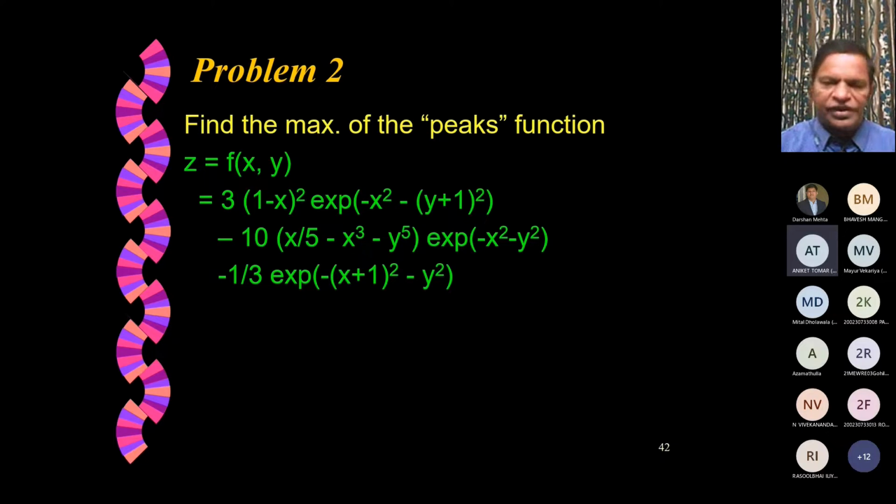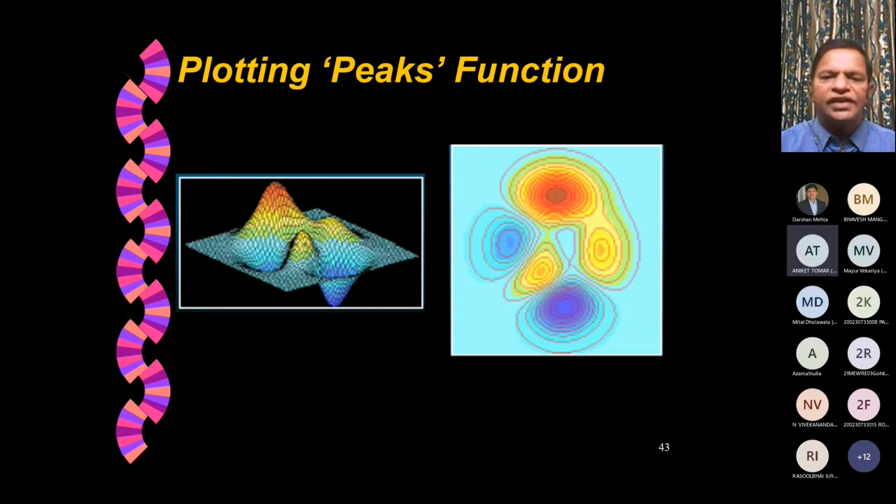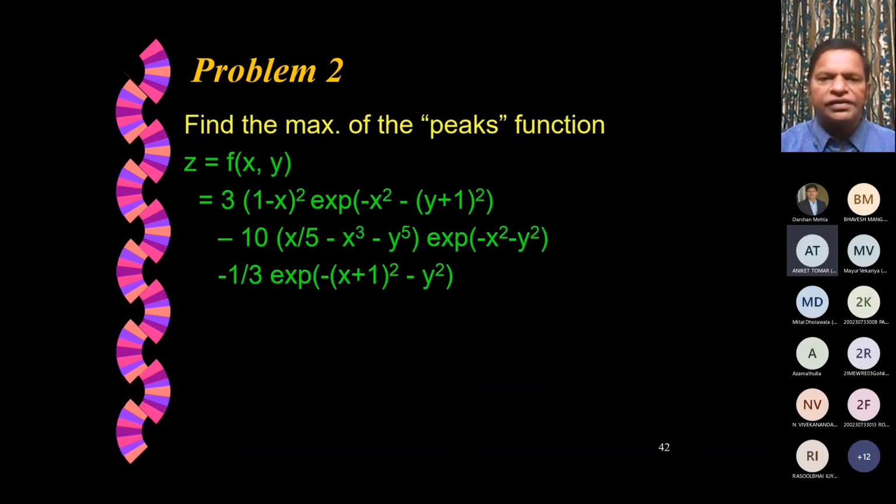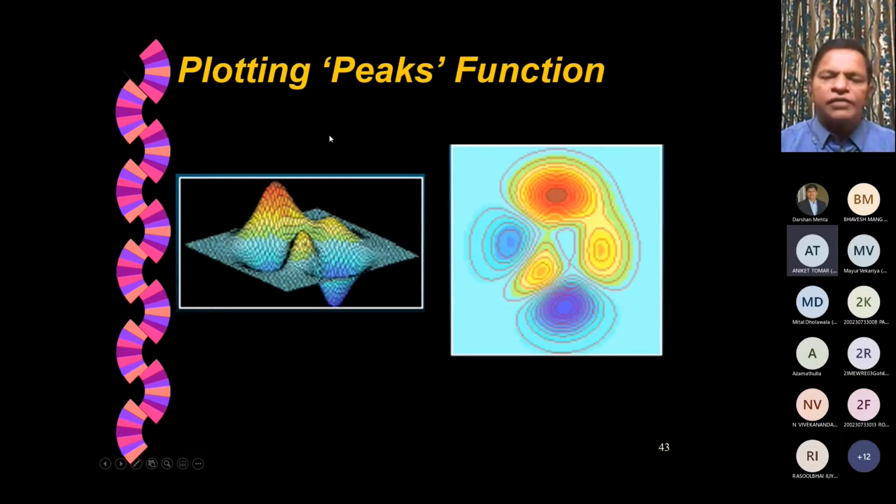If you try to plot this function for various values of x and y, with the function value z shown in the third dimension, you see it like this. There are multiple peaks and multiple valleys. Valleys are the lower points of the function, and peaks are the high points of the function. So our objective through this search for this entire domain is to converge onto this peak. We are maximizing this function. So our objective is to reach here.